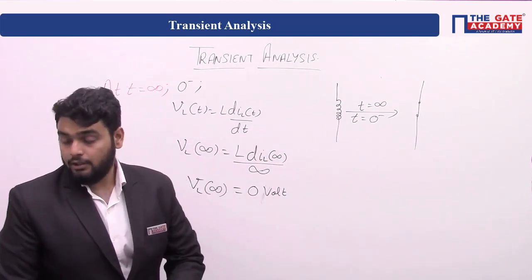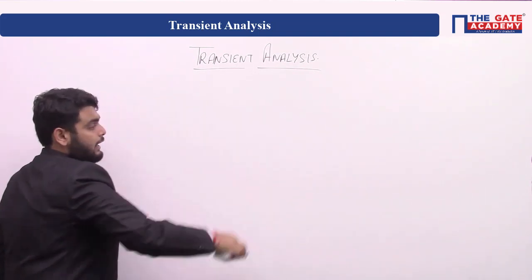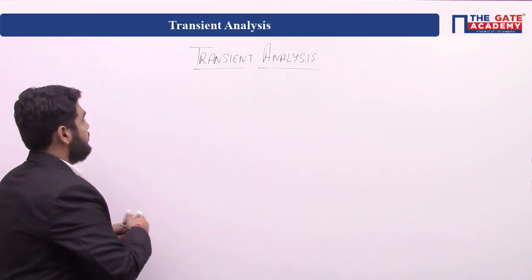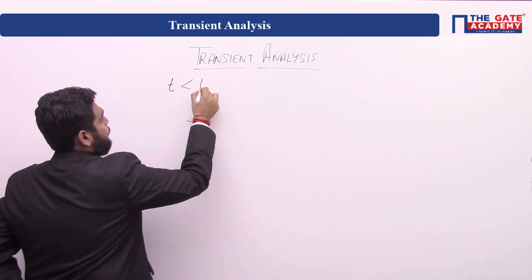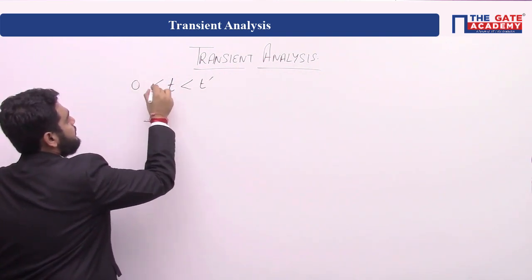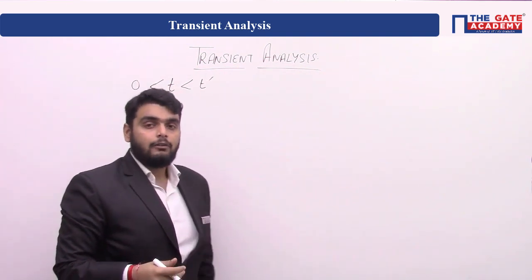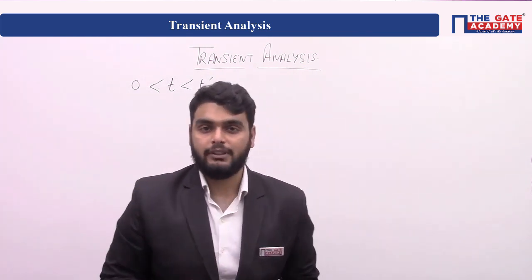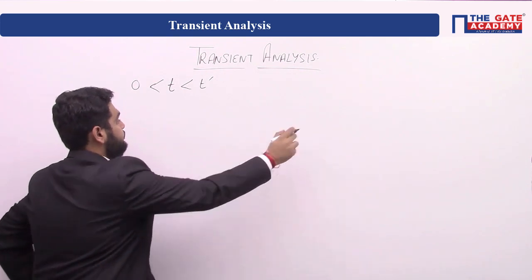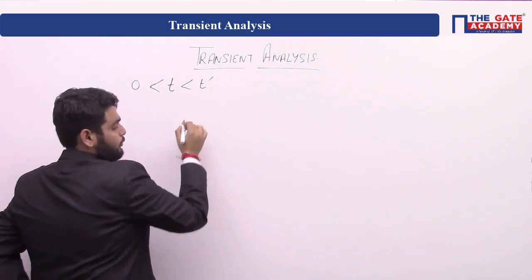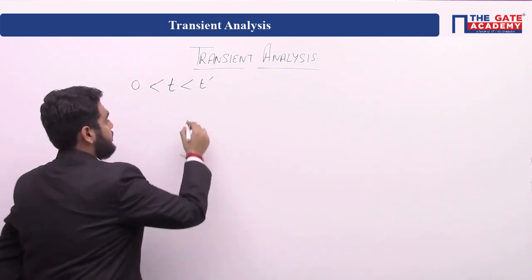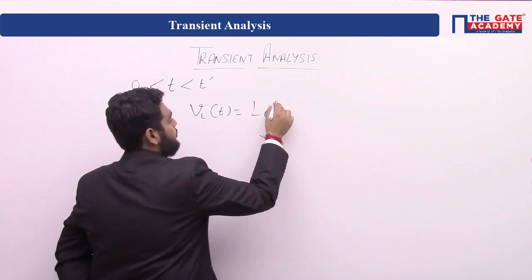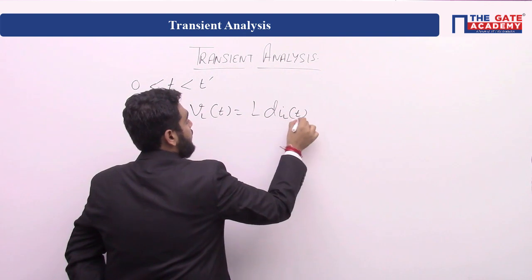Correct? Now we will see what will happen in a transient time, which means between t dash and 0. What will happen to the inductor, or how will the inductor behave in this time instant? We will see now, right? So again we are using the same equation, that voltage across the inductor is equal to L di_L by dt.